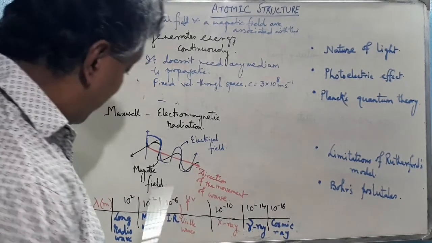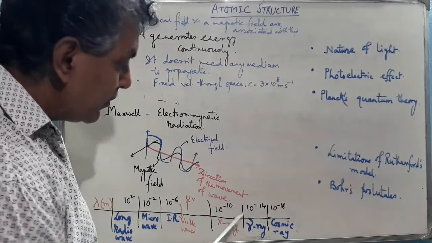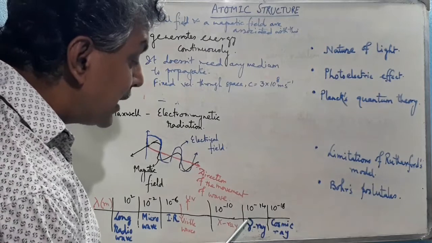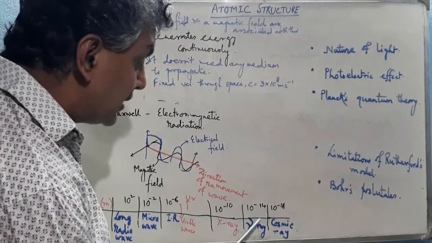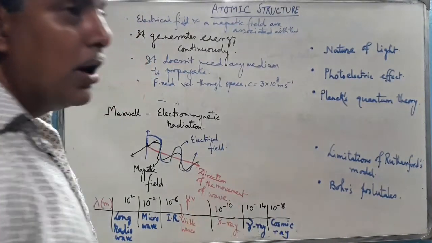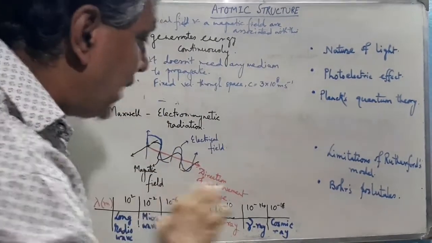10 to the minus 10 meter is the wavelength of the X-ray. 10 to the minus 14 meter is the wavelength of the gamma ray. 10 to the minus 18 meter is the wavelength of the cosmic ray. So all these are the wavelengths of the different types of ray.